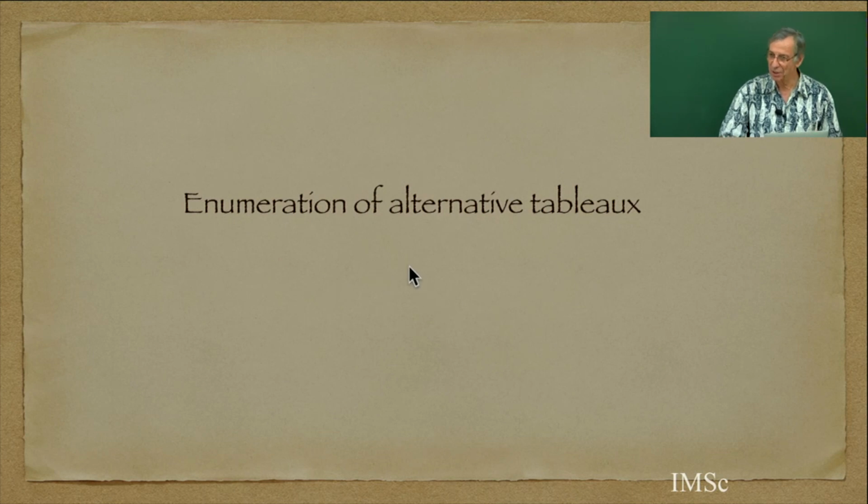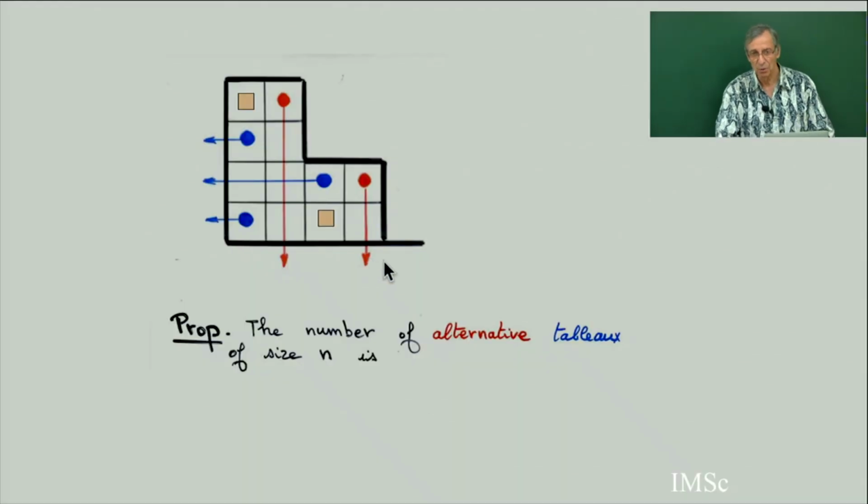So now, enumeration of alternative tableaux. What is amazing, and not obvious from the definition of alternative tableaux, is the total number of alternative tableaux of size n. The size means the length of the path, starting from this corner and going down until this corner.